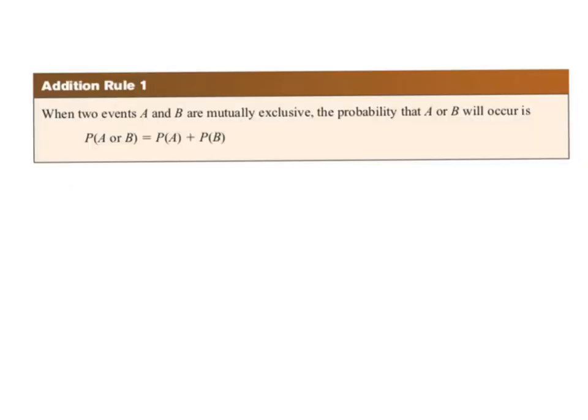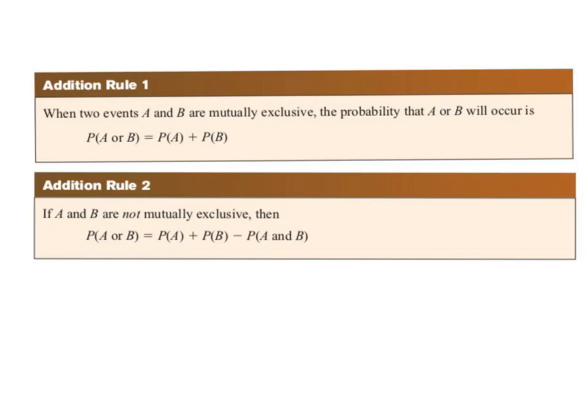Okay, so let's talk about the addition rule. When we have 2 events, A and B, and in all those situations that I gave you, the left side of the slash was sort of like A, the right side of the slash was B. Okay? When you have a situation where those 2 events are mutually exclusive, the probability that A or B will occur is the probability of the first event plus the probability of the second event. That's all that means. Okay? So if we went through and looked at those situations before, we could use this rule for the first scenario and for the last scenario because those were the only 2 that were mutually exclusive.